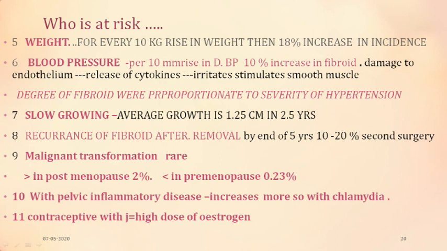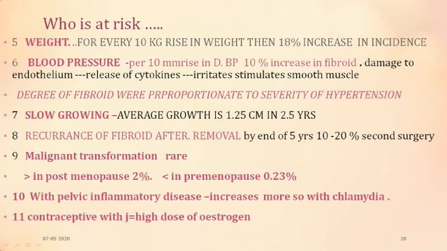It is seen that the fibroid is a very slow growing benign tumor. The average growth is about 1.25 centimeter in 2.5 years. So it's a slow growth. And recurrence of the fibroid after removal, that is myomectomy, by the end of 5 years is 10 to 20%. And 10 to 20% of the cases may require a second surgery. So it is a tumor which is slow growing, and is a tumor which is recurrent.